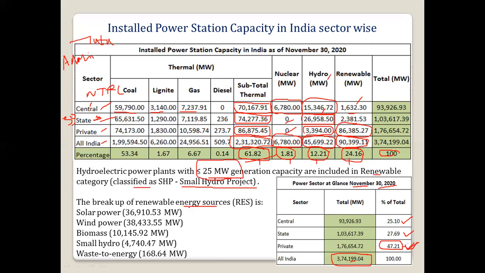So if we see the breakup of the renewable energy sources, okay, solar power is around 36,910 megawatt, then wind power 38,433 megawatt, biomass 10,000, then small hydro 4,740, and waste to energy is 168. Okay, so this was about the installed power capacity, sector wise, like central government, state government, and the private organizations, then the overall percentage of their contribution.